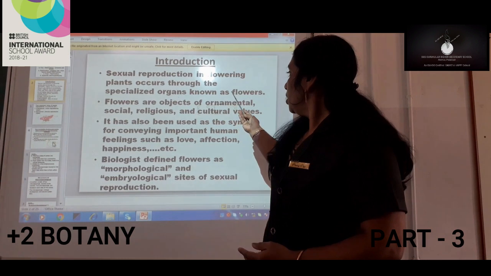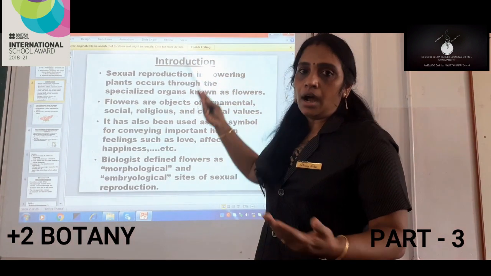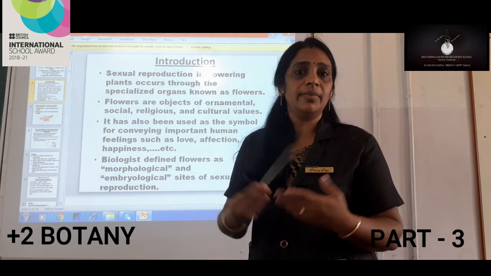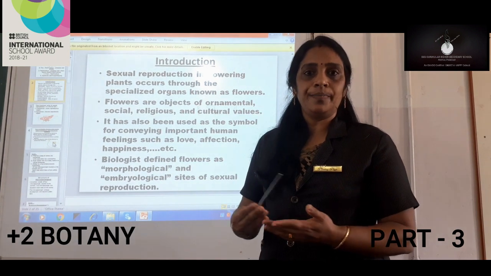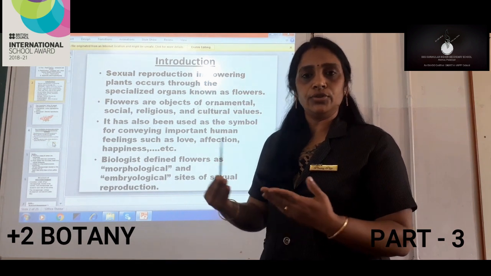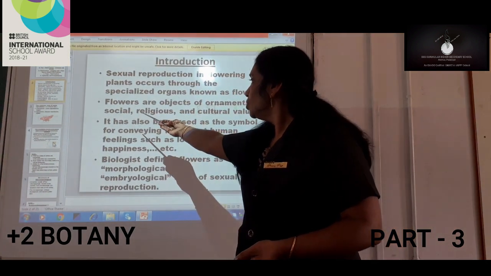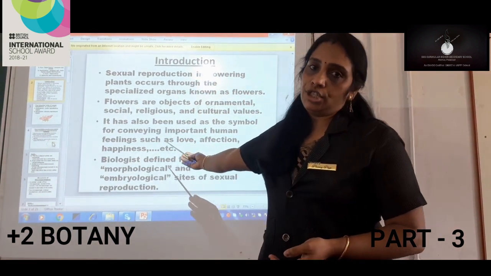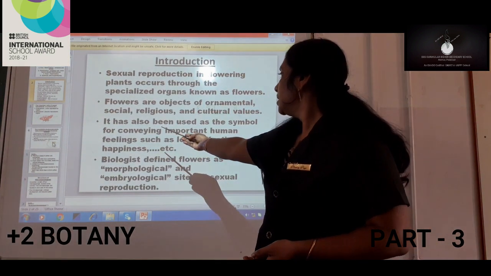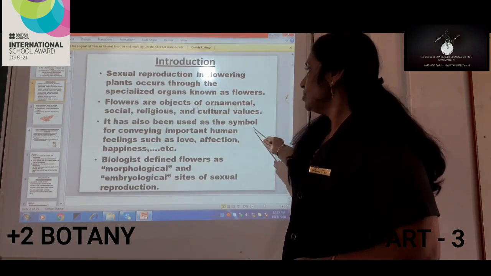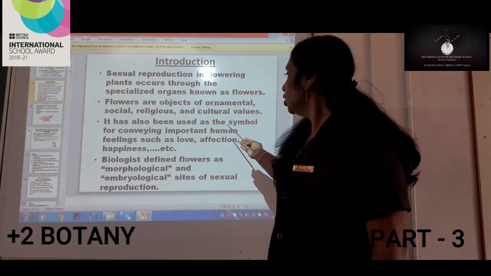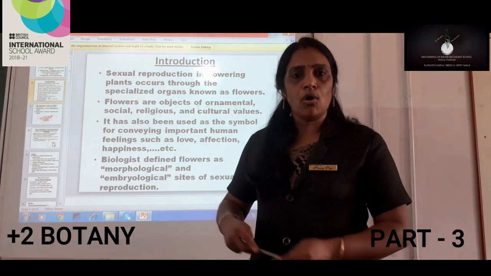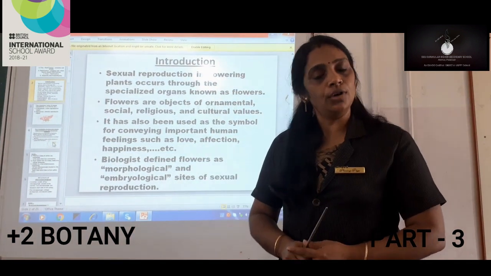Second thing you can see, flowers are objects of ornamental, social, religious and cultural values. You may know the meaning of ornamental. In our house we grow many flowers. In our house garden, there are many flowers, isn't it? Ixora, dahlia, many flowers which we grow. And related to social, religious, or cultural values also, they are very important. Next one, it is used as a symbol for conveying important human feelings such as love, affection and happiness. All these are the general things related to flowers.